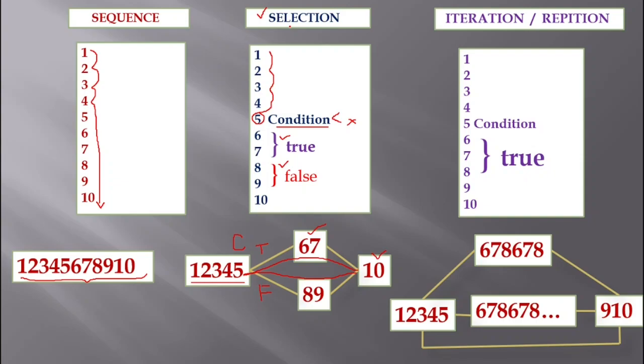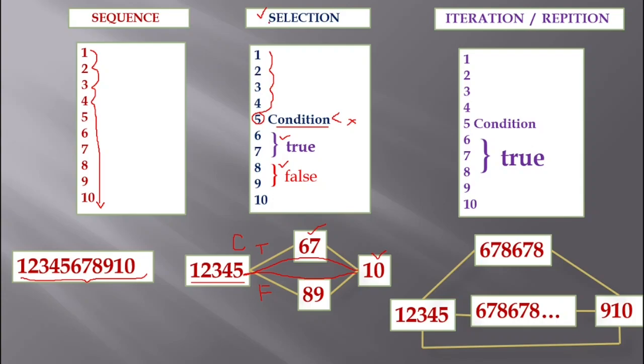That is about selection. Selection is also called decision making statements. Again, these selection statements are classified into conditional jumps and unconditional jumps. I will discuss all such later in one of my coming slides. As of now, this is selection. Selection means execution of a statement based upon the condition.